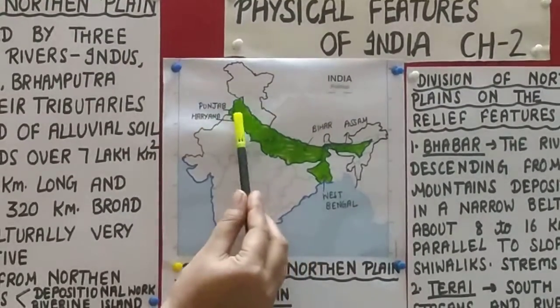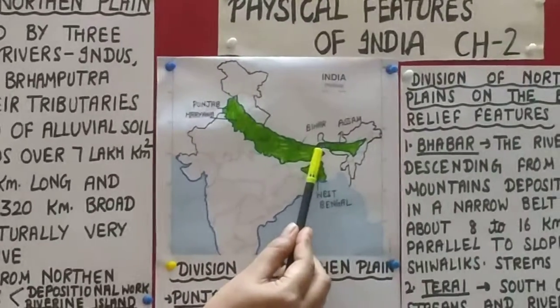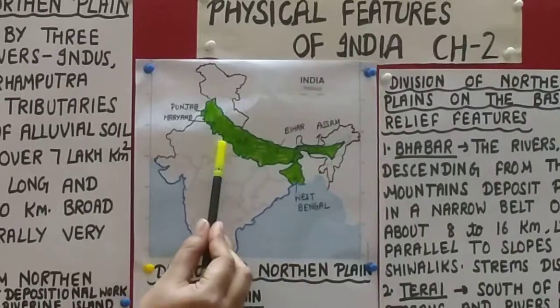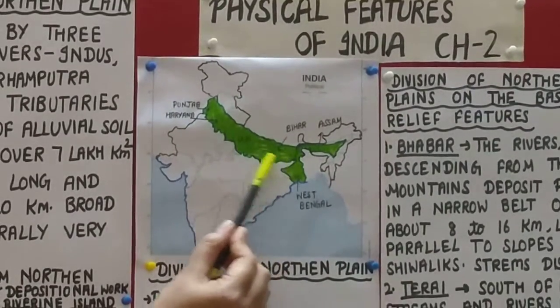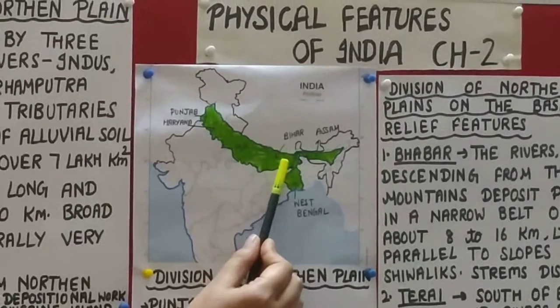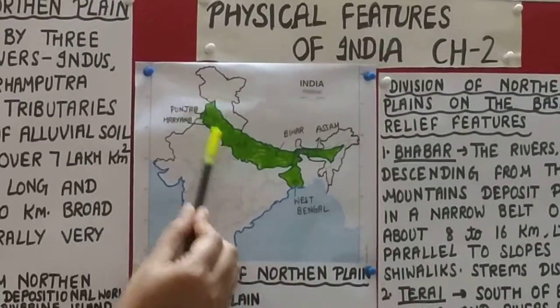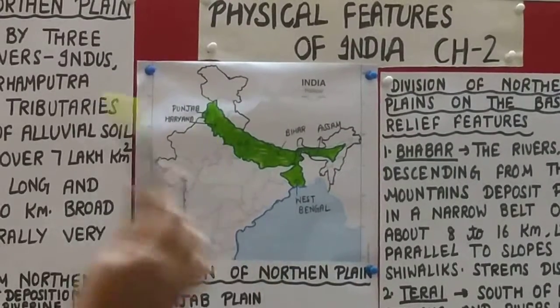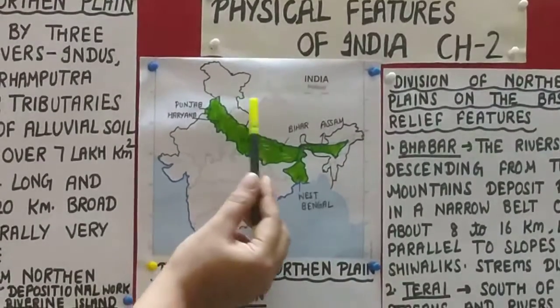After that, a swampy area is found, it is known as Tarain, and afterward Bangar is found, and the last area is known as the Khadar, and it is also known as the Kankad in local language. So these northern plains are divided in 4 parts, and as we know, we are talking about rivers.